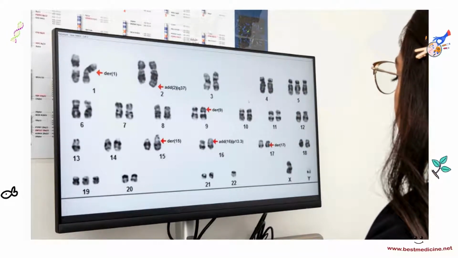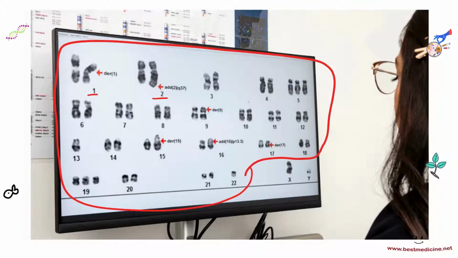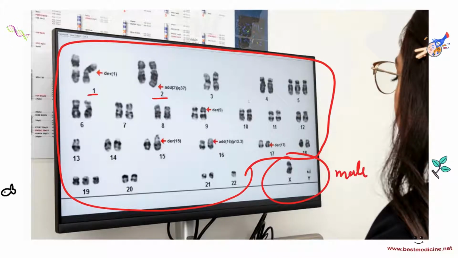So we have 22 autosomes in this diagram, and then we've got 1 pair of sex chromosomes. This is from a male again, and we also have an abnormality going on here. If you notice at number 5, we've actually got a triplet instead of a pair.